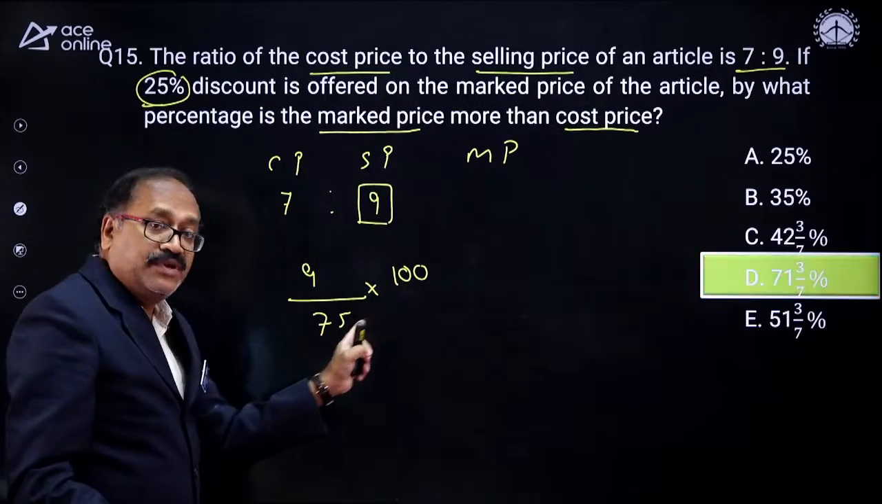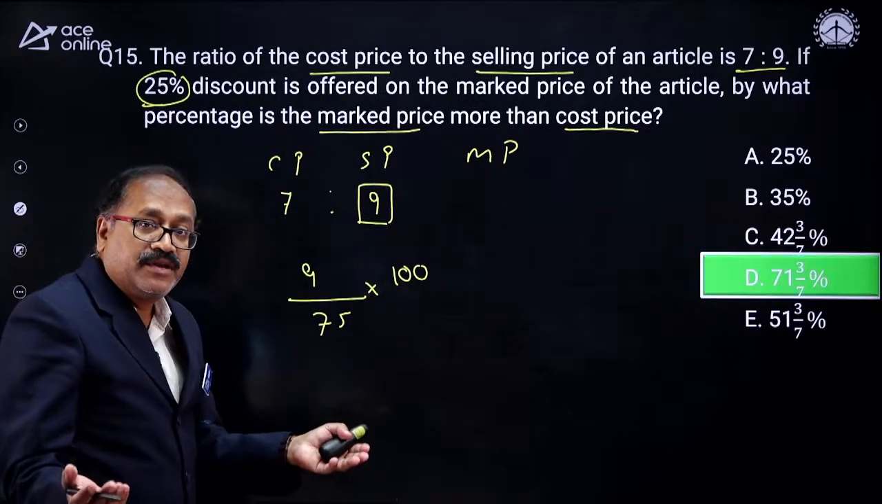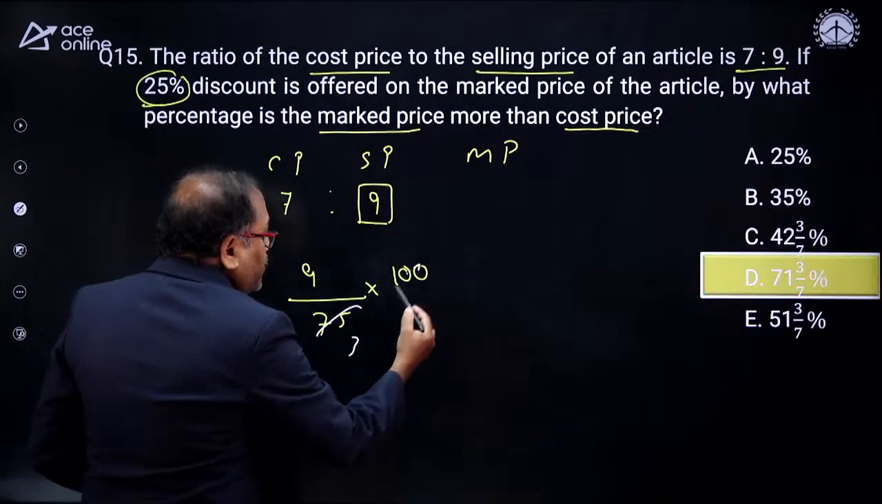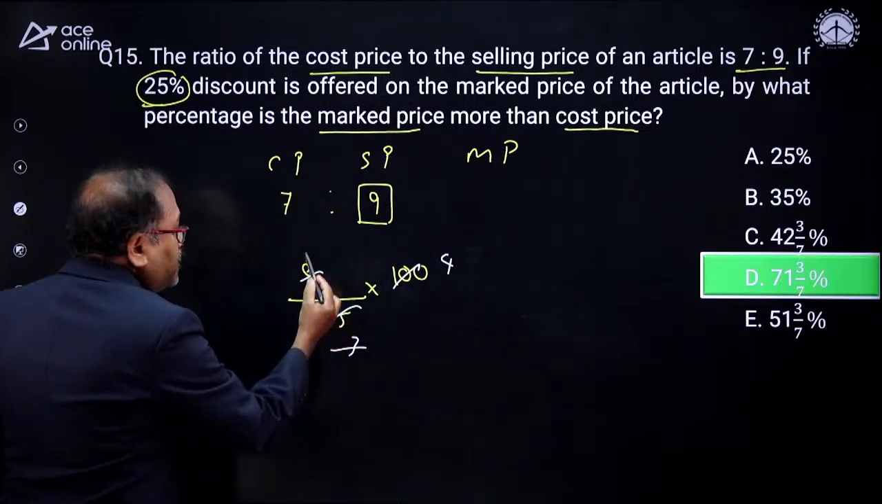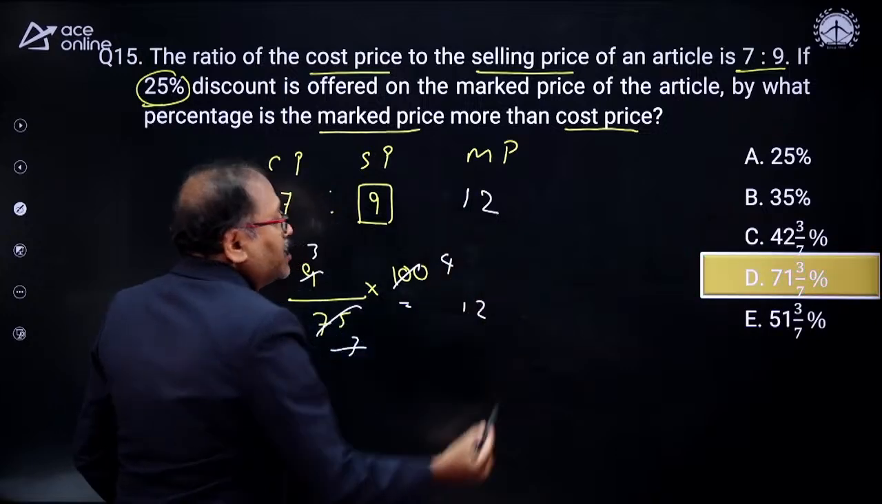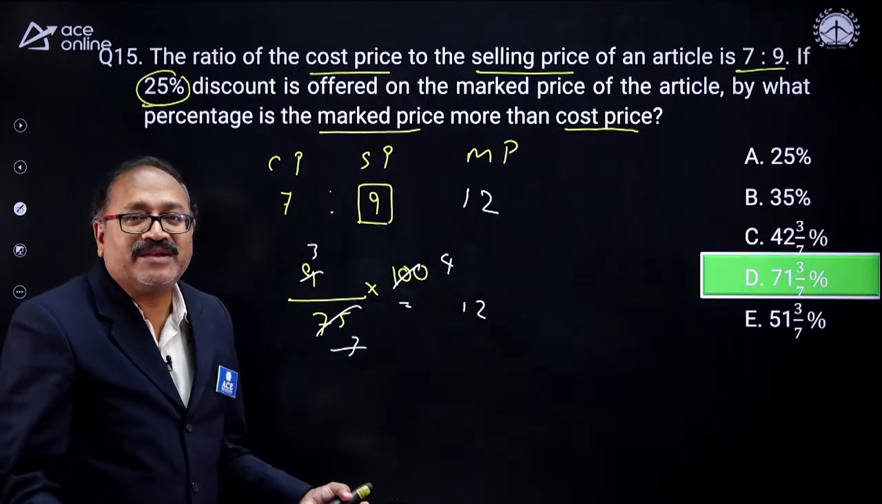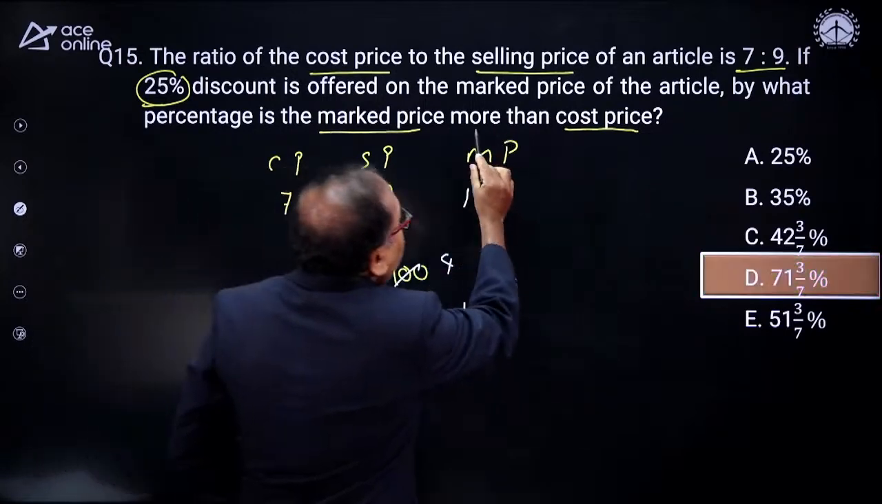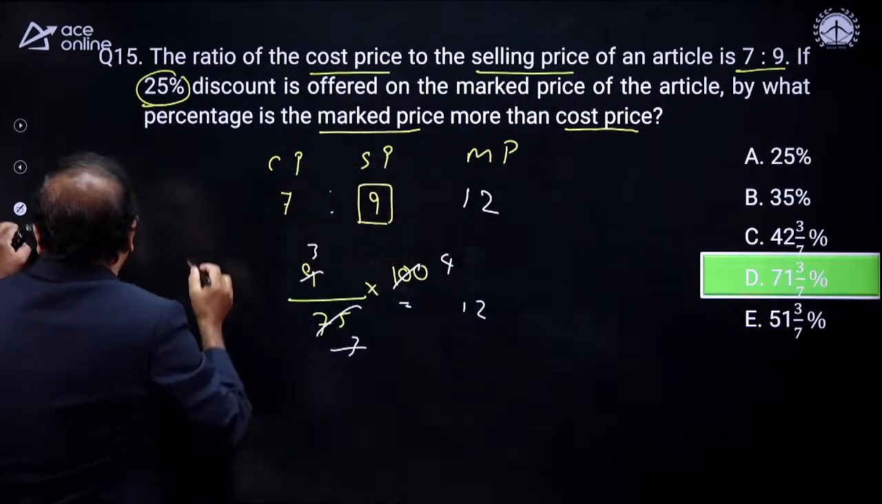So divide by 75, multiply by 100. Let's see what happens now. So with 25, 3 times, with 25, 4 times, and with 3, 3 times, 3 4 is 12. So my mark price is 12. Then over. You got the answer. It is said that the mark price is more than the cost price by what percentage?